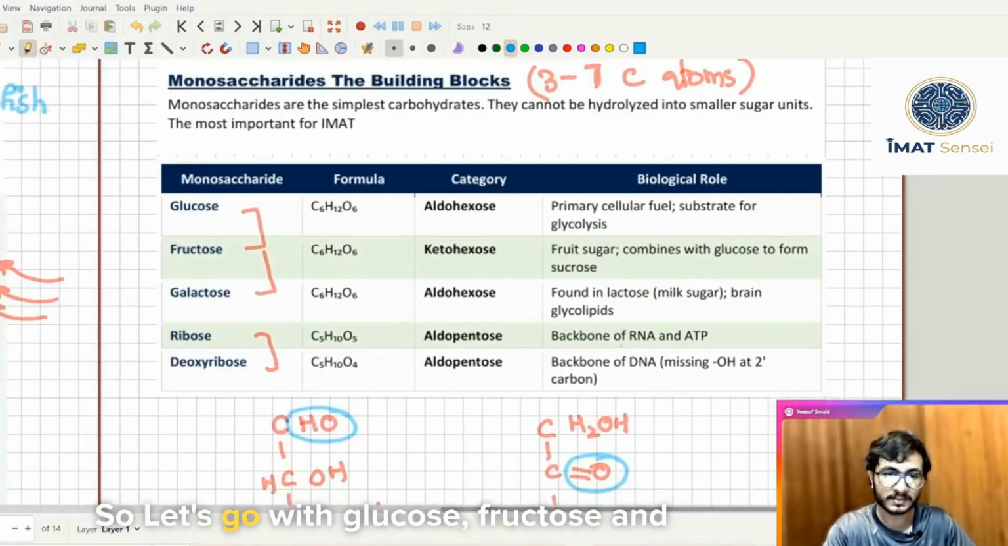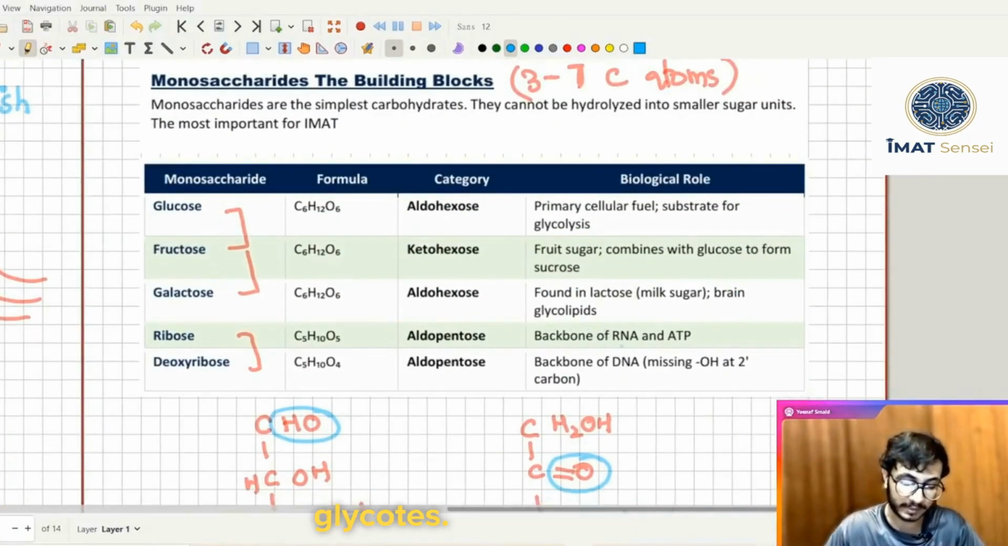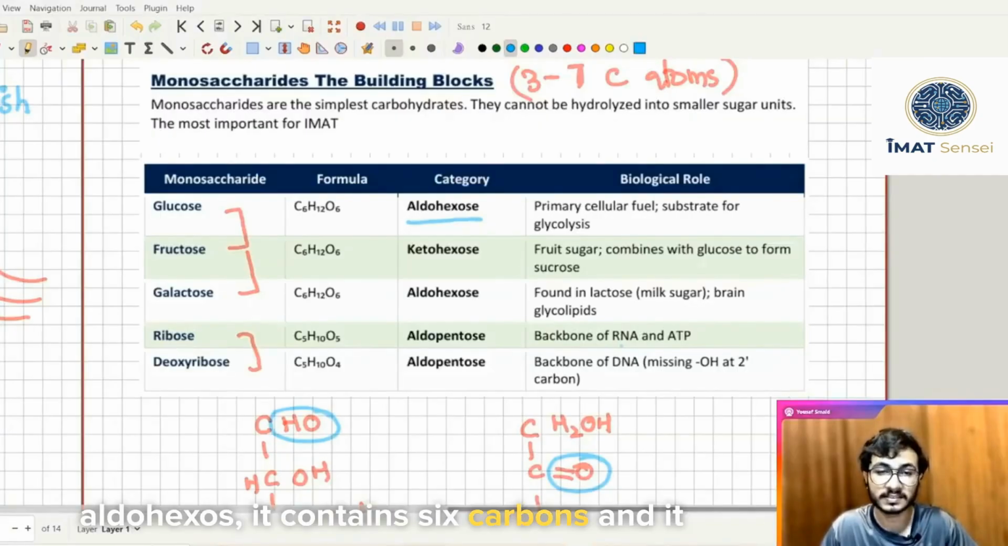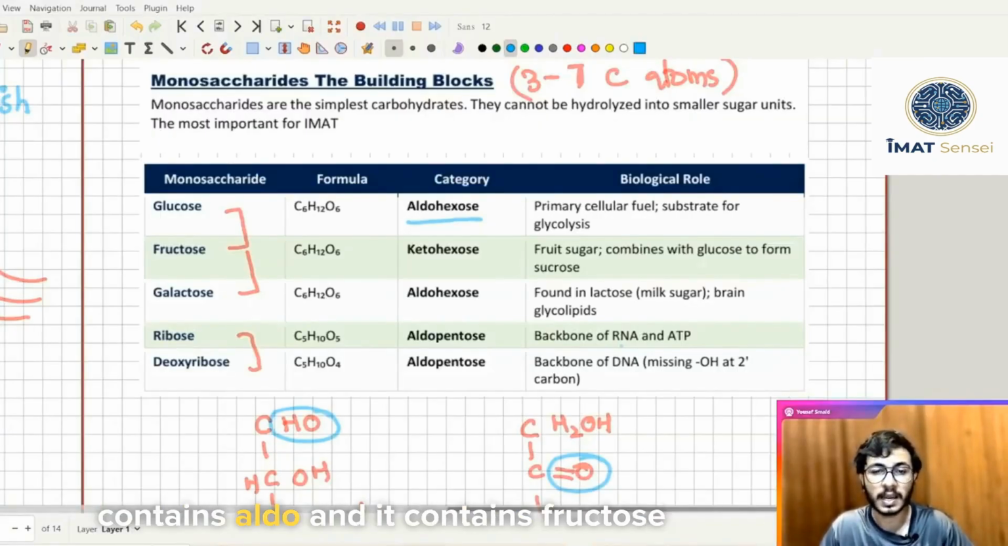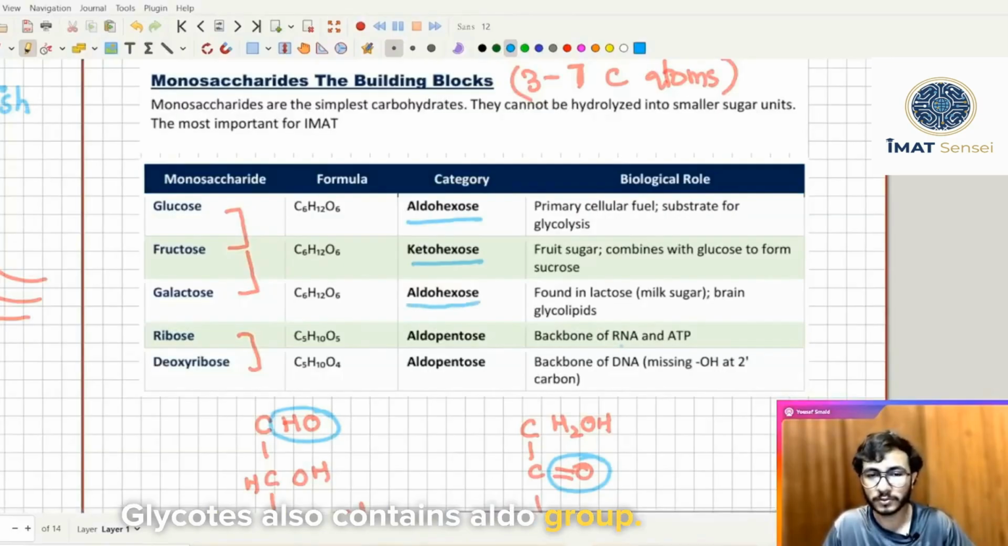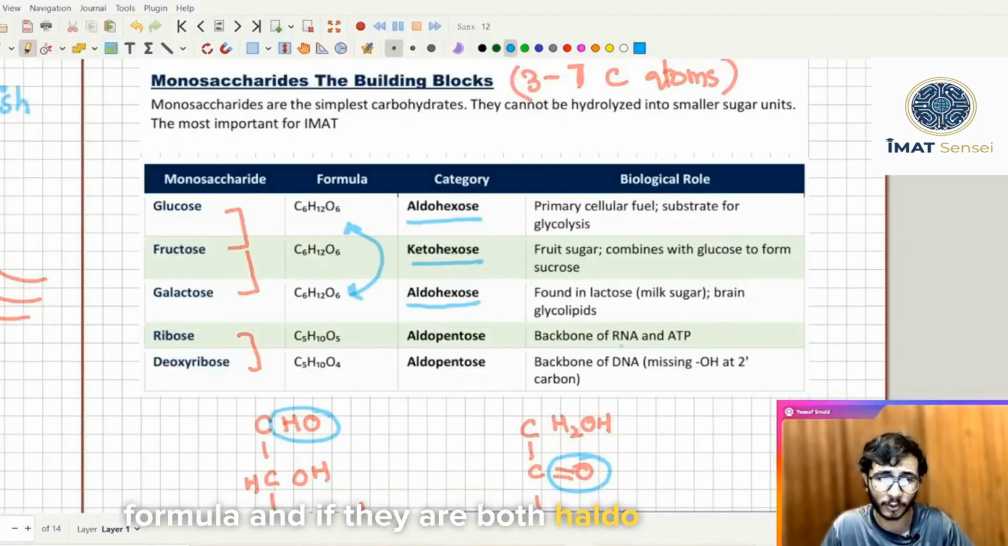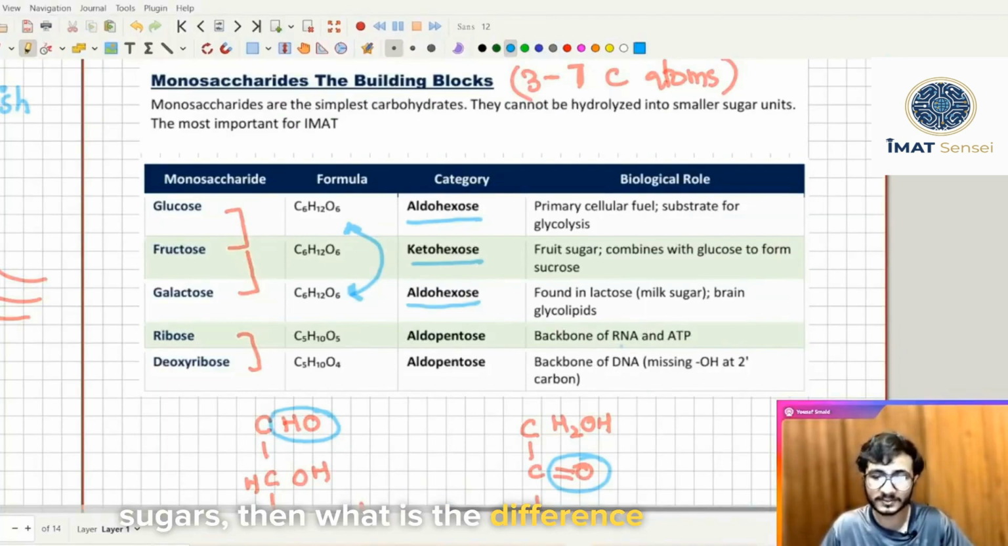So let's go with glucose, fructose and galactose. Glucose is, as you can see, an aldohexose. It contains 6 carbons and an aldo group, and fructose contains a keto group. Galactose also contains an aldo group. So what is the difference between glucose and galactose? If they have the same formula and if they are both aldo sugars, then what is the difference between them?